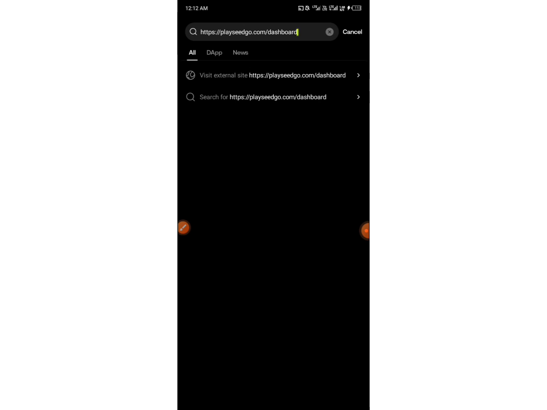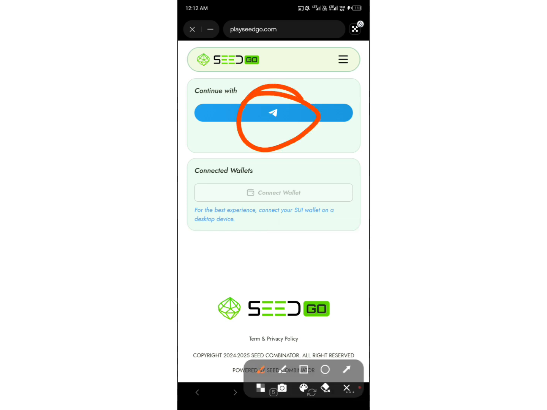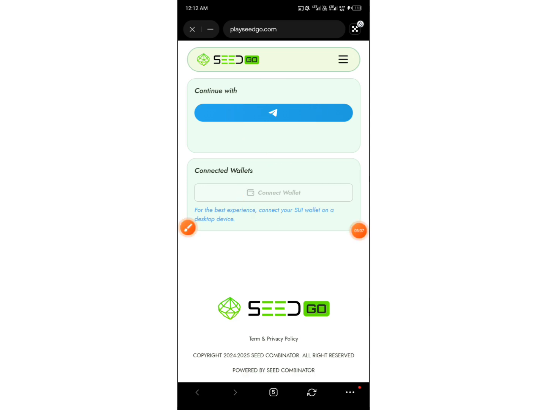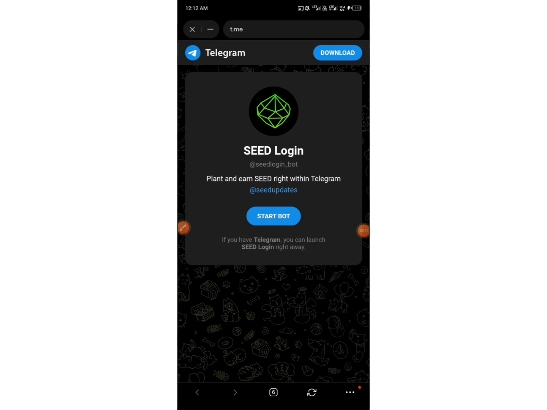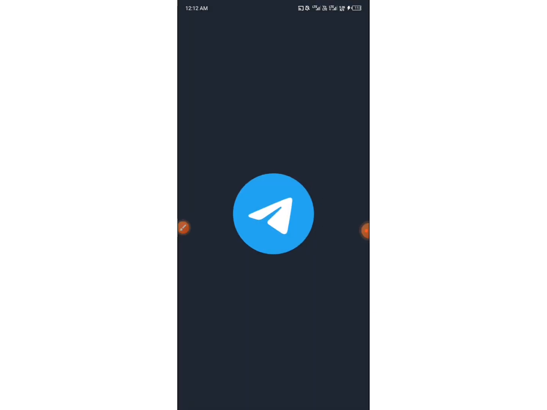https://playseedgo.com dashboard and so on. So you just have to tap on the command and wait for the website to load up. Then we proceed with the whole thing, right? It's coming up. All right, once you get your interface like this, the next thing you have to do firstly is connect the Telegram that you use to participate in this seed airdrop before you connect your wallet. So you tap on this Telegram logo right here, then automatically it will take you to your Telegram dashboard where you are going to verify yourself, then come back and proceed with the section.